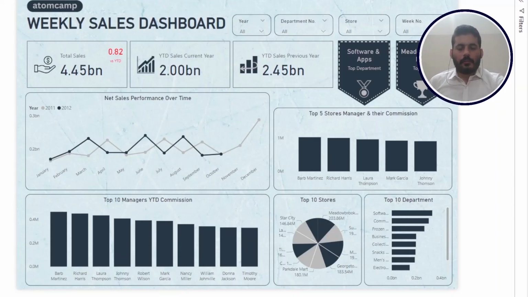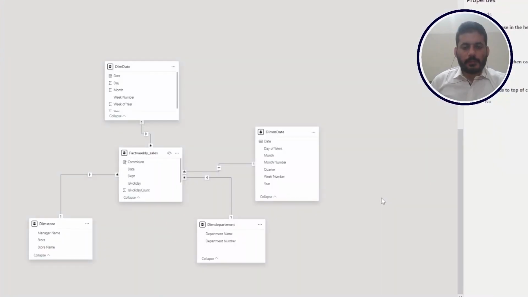I worked on a portfolio project to develop a weekly sales dashboard for a chain of departmental stores. The main perspective of this case study was to develop a Power BI dashboard for a chain of departmental stores so it can automate things and show actionable insights from our raw data. After pre-processing, I normalized the datasets and developed a new table, a dim date or calendar table, for time intelligence operations. So this modeling is basically a star schema based modeling.